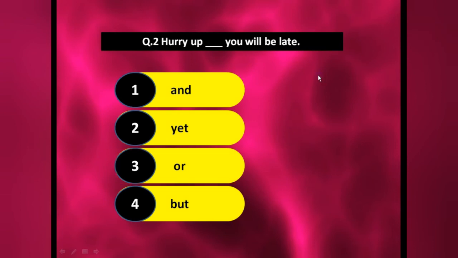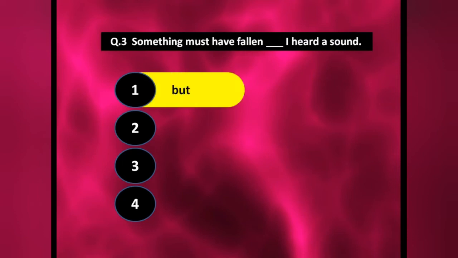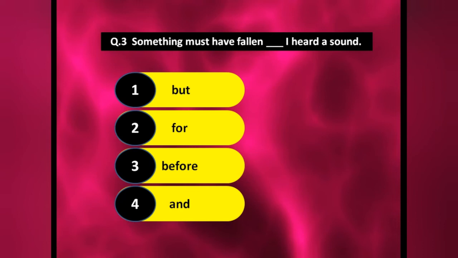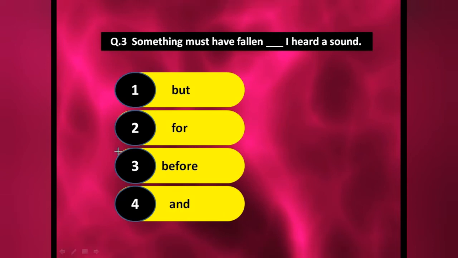Okay, the next one, that is something must have fallen dash, I heard a sound. But, for, before. Something must have fallen, because I heard something. Now see here you will say ma'am because is not given. Now as I told you student, in coordinating conjunction we have word for, it means because.